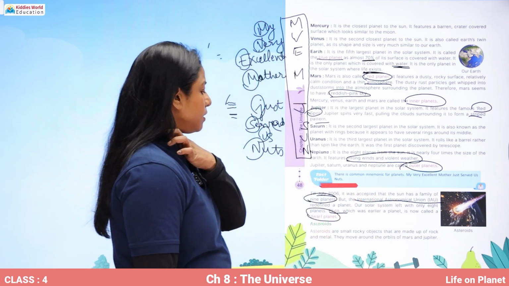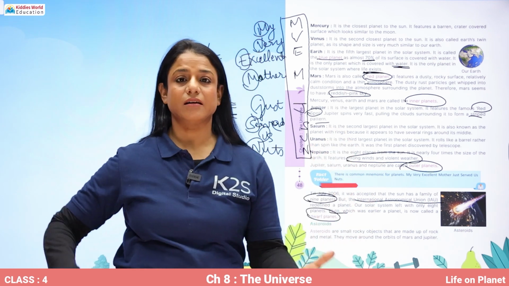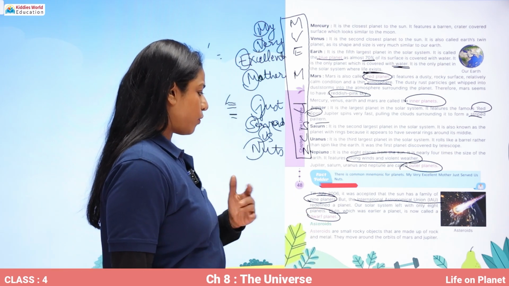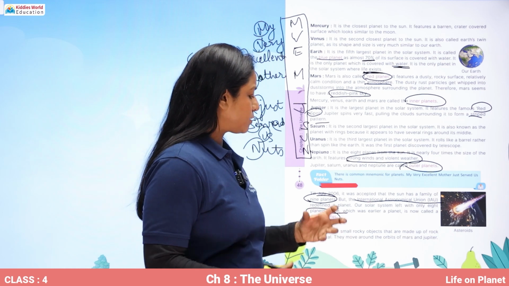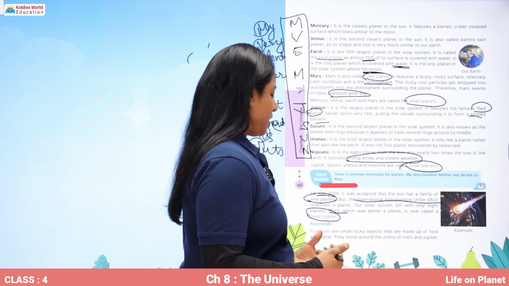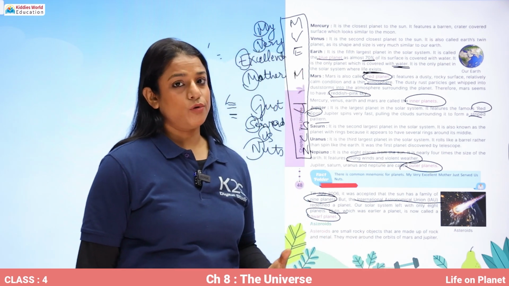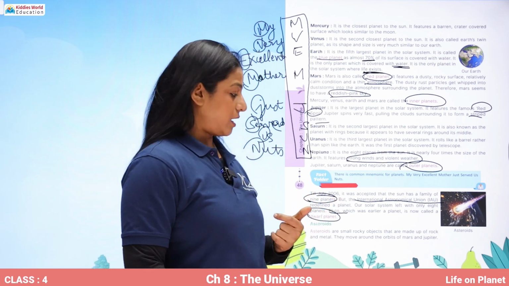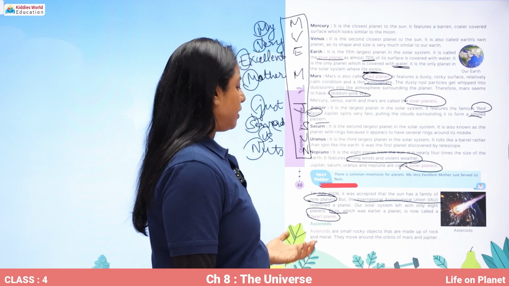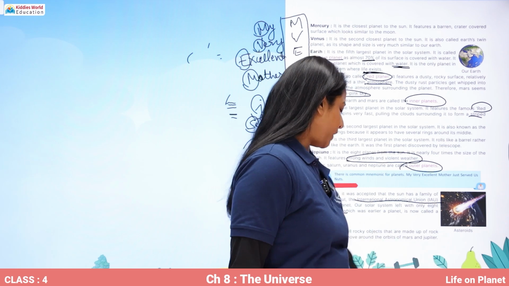All right. So this is all about sun and planets. Then comes the next heavenly body, which is known as asteroids. Asteroids are small rocky objects that are made up of rock and metal. They move around the orbits of Mars and Jupiter. So asteroids are moving around the orbits of Mars and Jupiter only, and they are small rocky objects made up of rocks and metal.